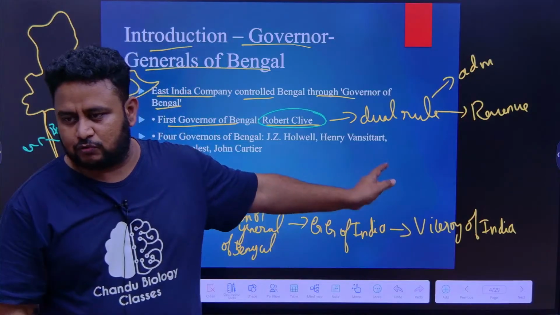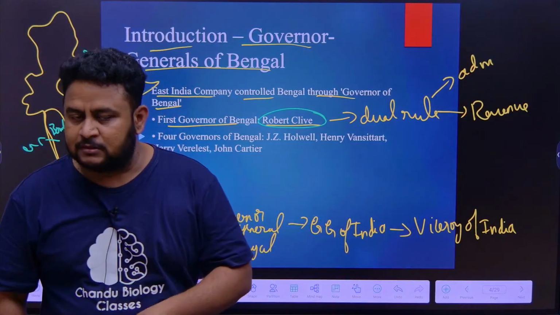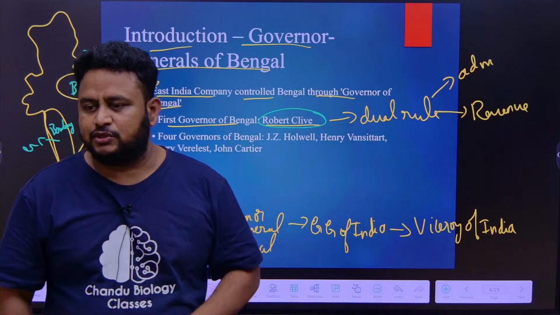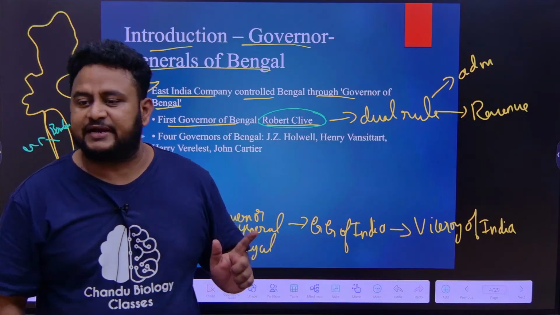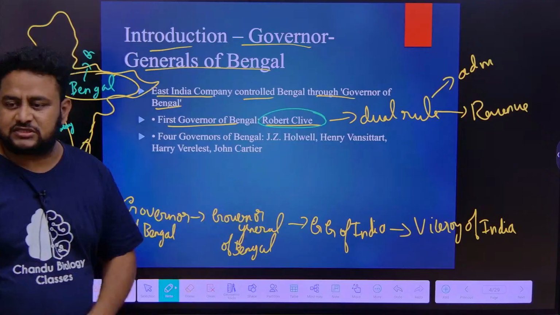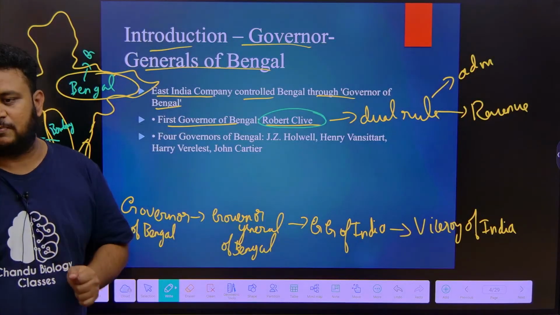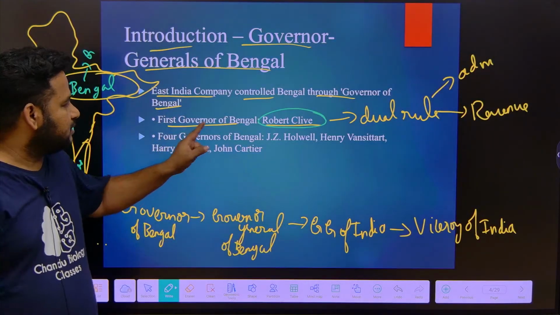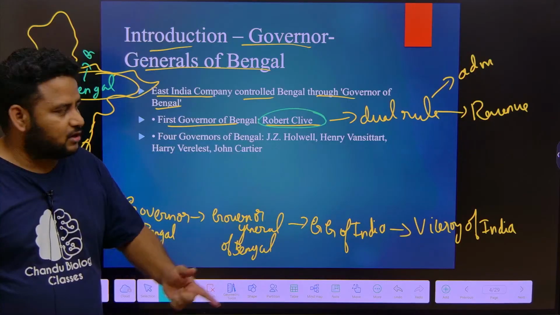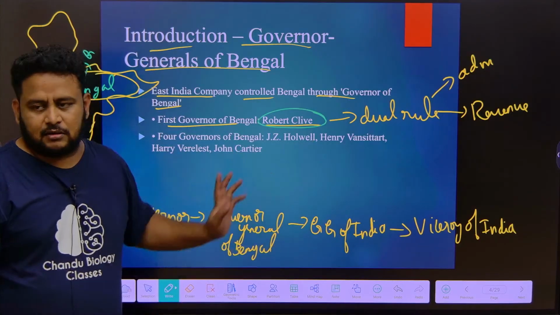Suppose they ask a question, who introduced dual rule in Bengal? It is Robert Clive. Who is the first governor of Bengal? That is also Robert Clive. Who is the first governor of Bengal? Robert Clive. Who introduced dual rule in Bengal? It is Robert Clive himself.